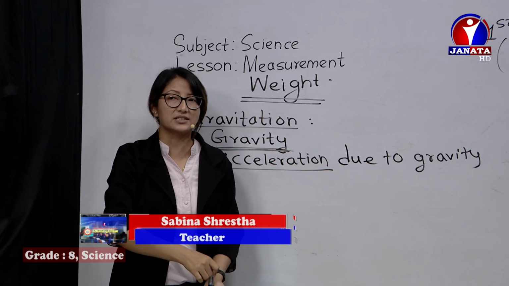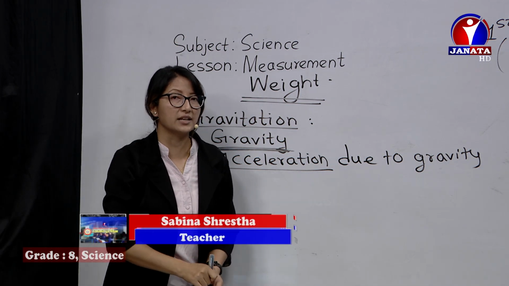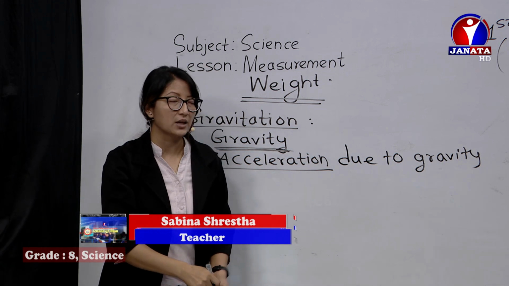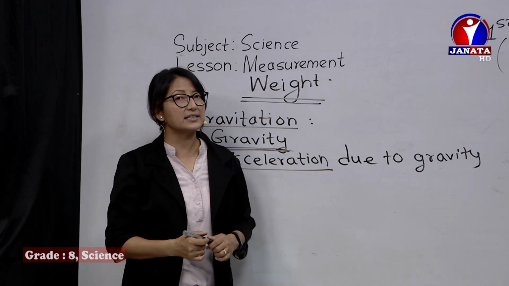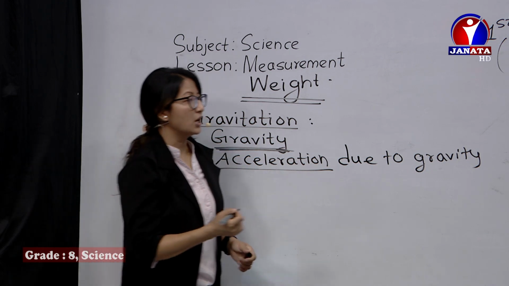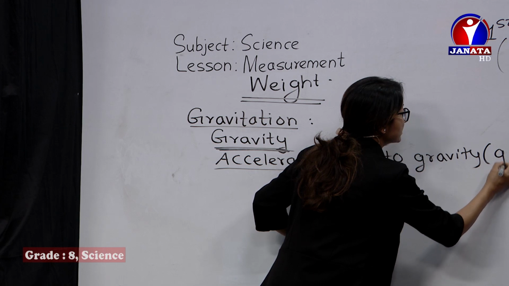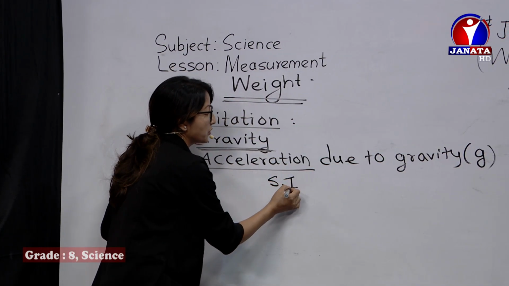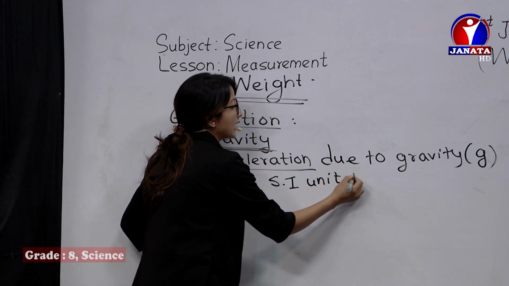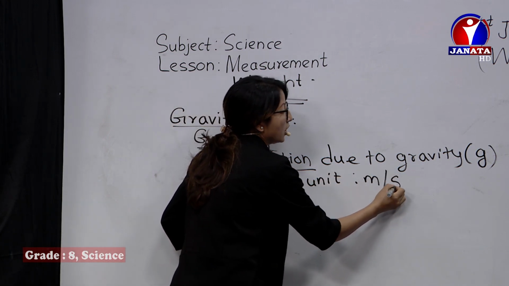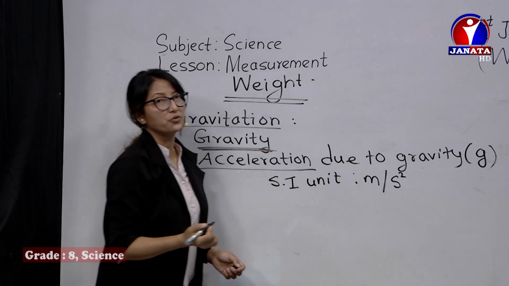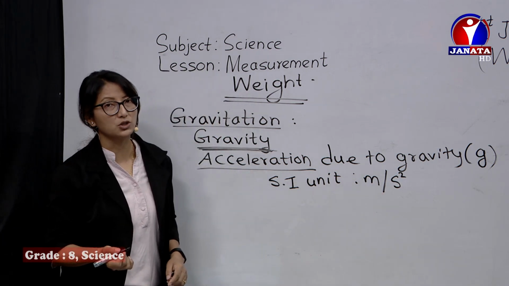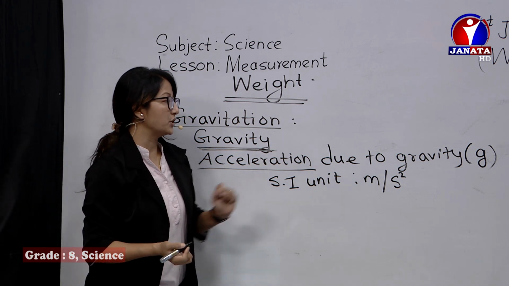When the object falls down, it's falling down with certain acceleration, with certain increasing velocity in certain time. So that is termed as acceleration due to gravity. We denote it by small g, and its SI unit, I think you all know, the rate of increase of velocity. Acceleration's SI unit is meter per second square. This is the SI unit.